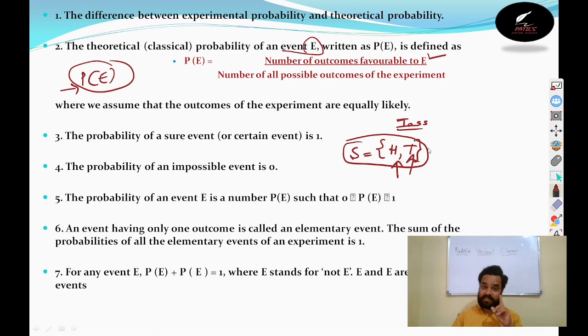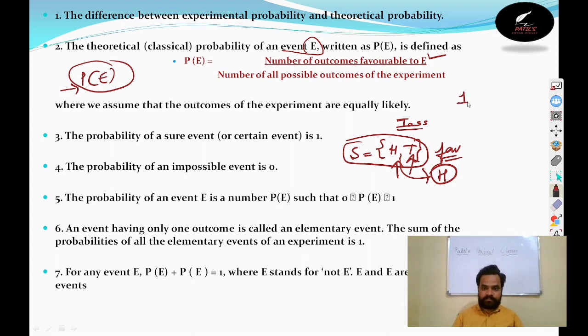Out of these two, we need to select one. We need to call either head or tail, whatever we prefer. From the total outcomes, whatever is favorable to us is called the favorable event. For example, if I choose head, then head is my favorable outcome. How many heads are there? Only one.